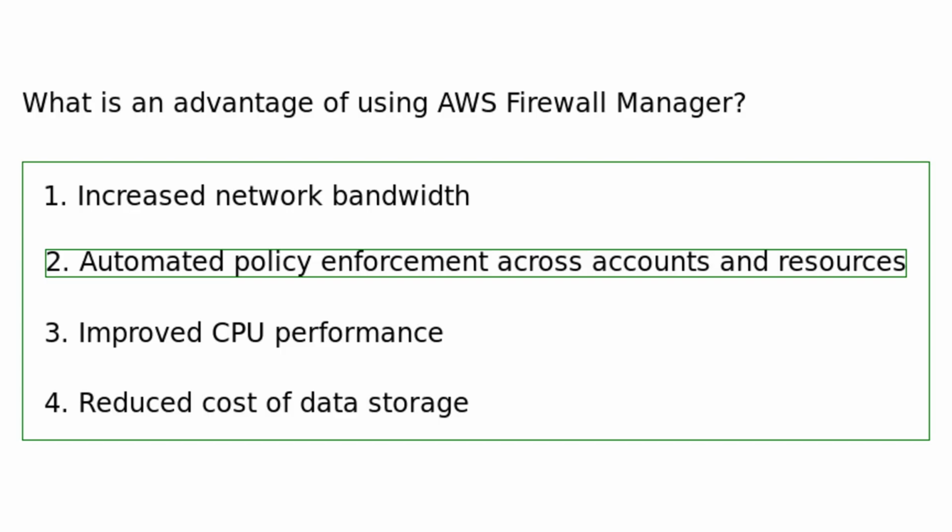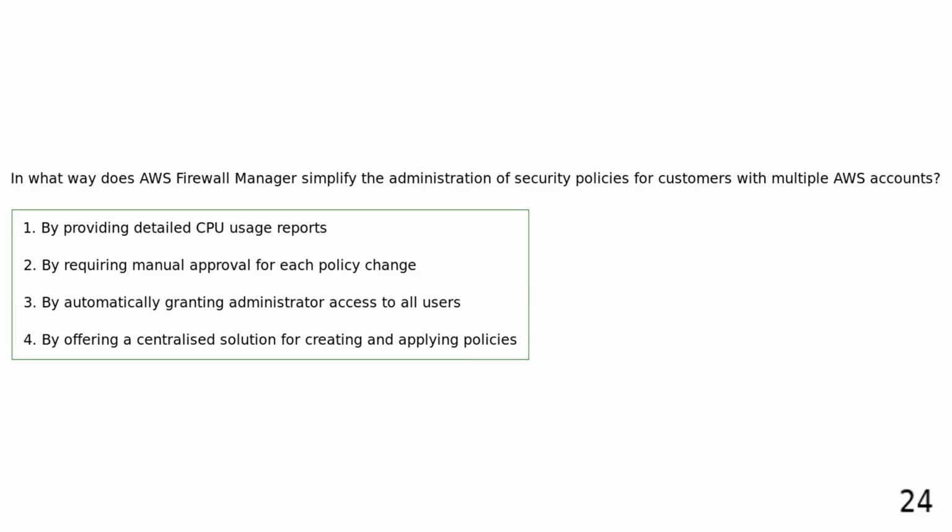AWS Firewall Manager offers automated policy enforcement across AWS accounts and resources, ensuring consistent security policies. In what way does AWS Firewall Manager simplify the administration of security policies for customers with multiple AWS accounts? By providing detailed CPU usage reports. By requiring manual approval for each policy change. By automatically granting administrator access to all users. By offering a centralized solution for creating and applying policies.